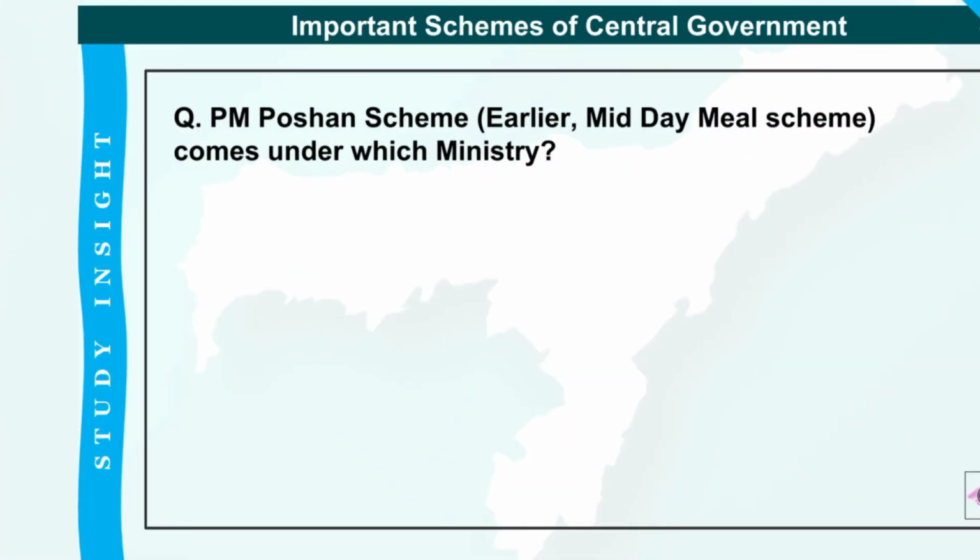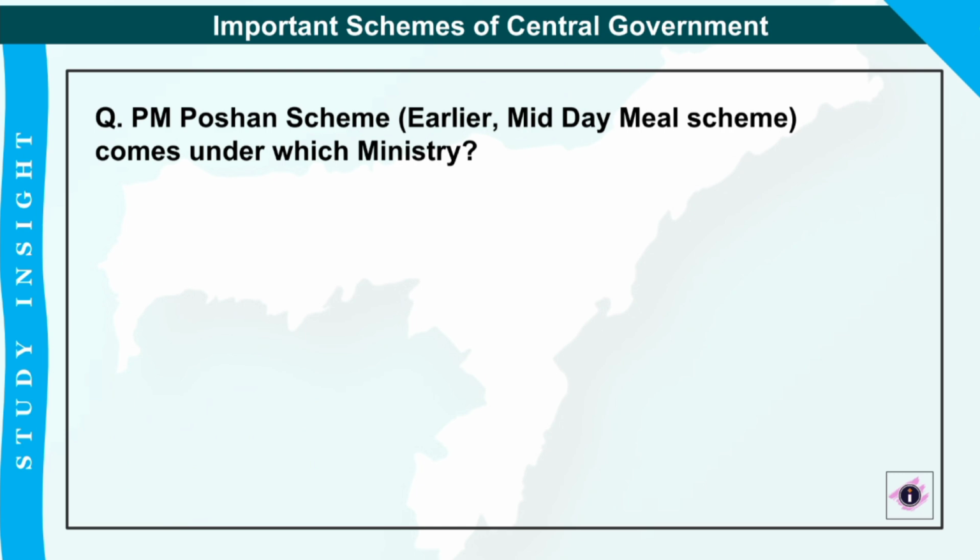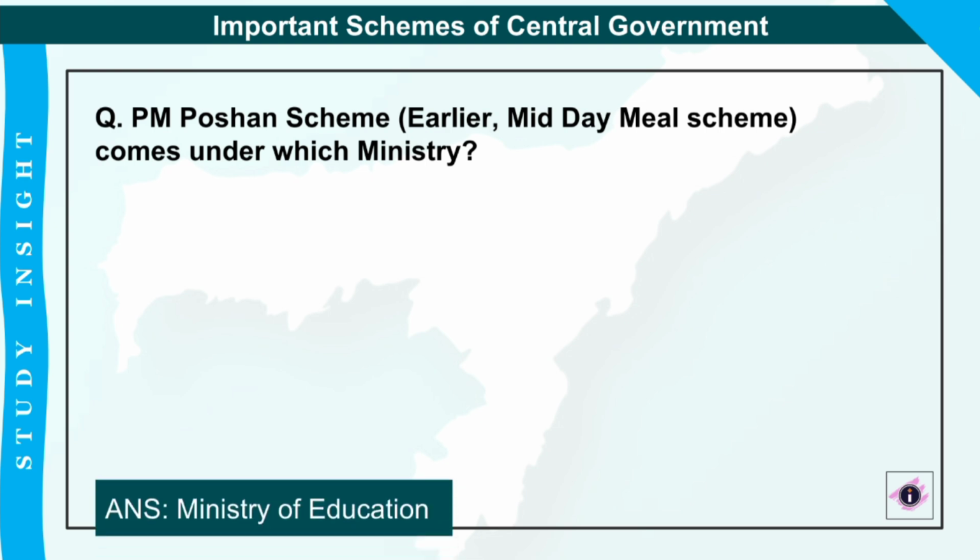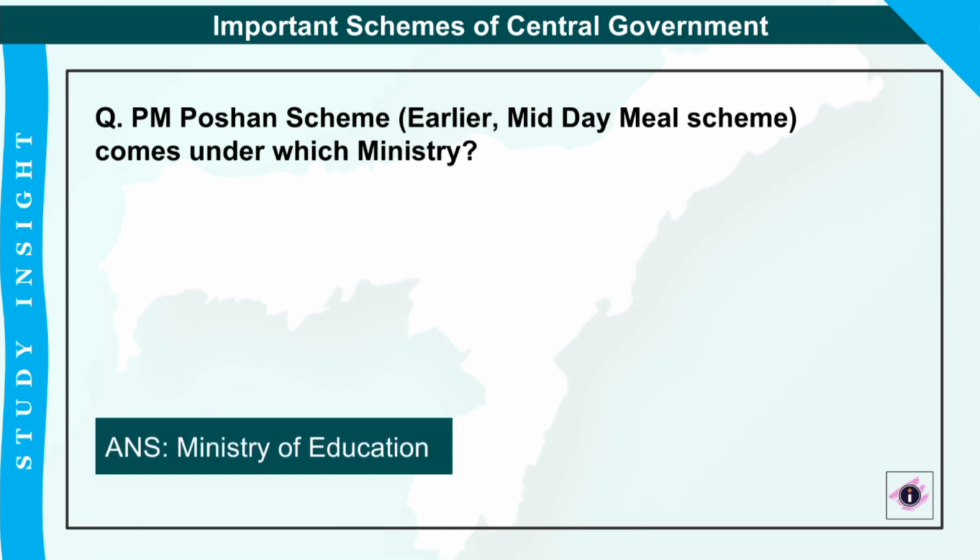Next is PM Poshan scheme, which was earlier known as midday meal scheme, comes under which ministry? So if question comes for Poshan Abhiyan, then it is under Ministry of Women and Child Development. But if question comes like PM Poshan scheme, then it will be Ministry of Education. So from the name midday meal, you can easily analyze that the correct answer will be Ministry of Education, right?